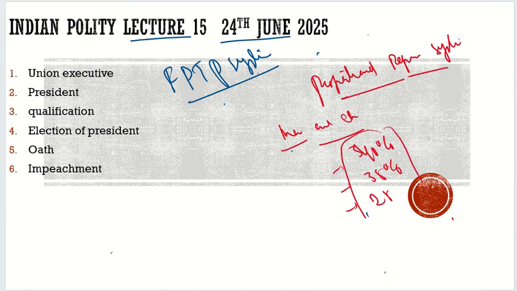So what would be the representation? If it is proportional representation, then, for example, if the maximum number of seats available is 443, then 40% of the 443 seats would go to the BJP, and 35% of it to the Congress. So everybody will have an equal share in the government. But one drawback associated with it is that the MLAs will not serve the people, they will serve the leader of the party.